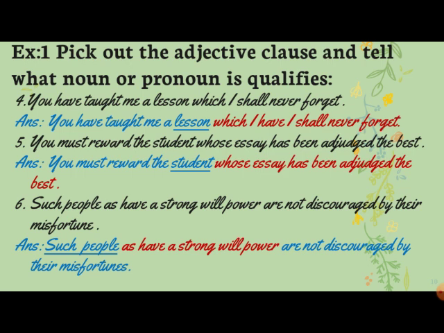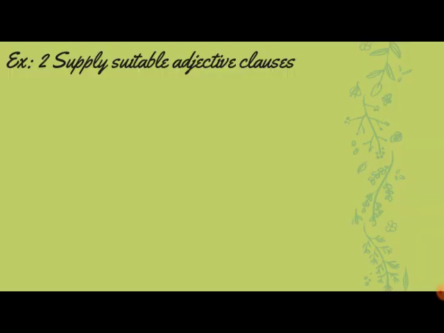I hope you understood how to identify the clause. Let's move on to the next exercise. Supply a suitable adjective clause. Here, children, you will use your own words to describe the particular noun, just as we had done in the phrases lesson. But remember, when you are describing that noun or pronoun, please use one finite verb. In the phrases, we did not use any verb to describe. We just used some words to describe that noun. But here you have to use one finite verb.